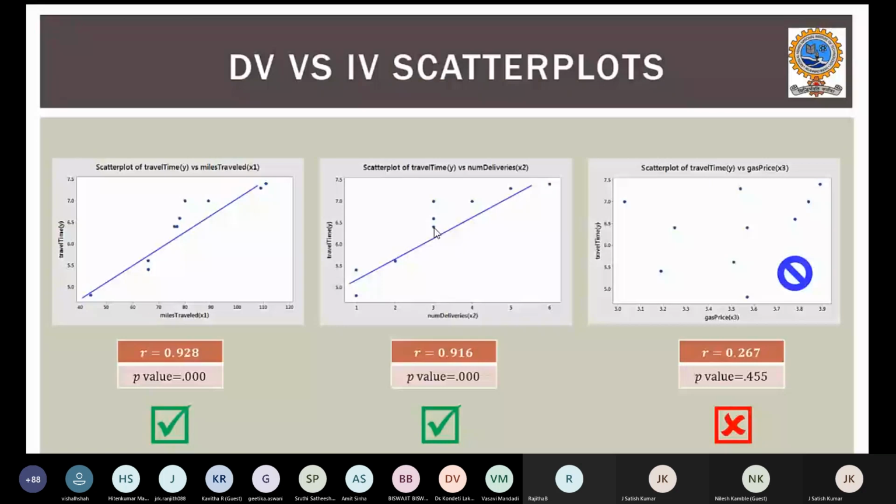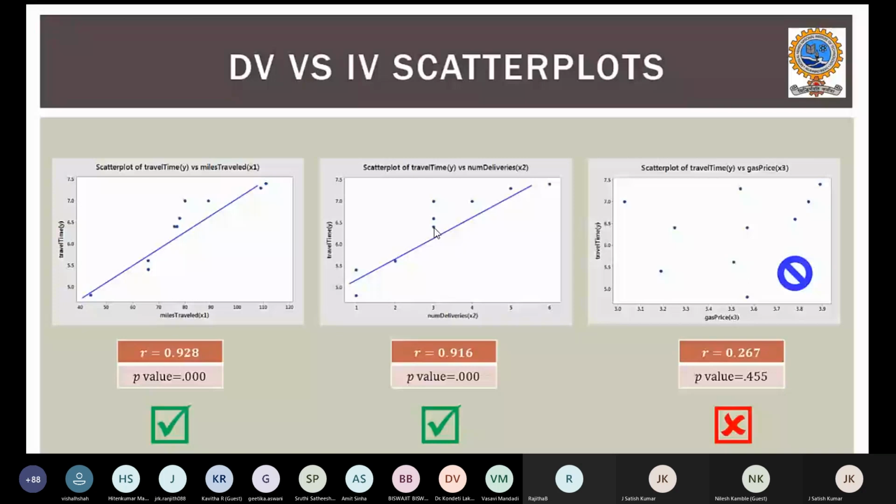I explained in the previous simple linear regression how the R value can be calculated using R square. You can take the square root. If you have doubts, you can refer to the slides I shared on simple linear regression, how this R value can be determined. Again, the P value is the significance of how my relationship will be interpreted for the null hypothesis. When I assume a hypothesis, the significance level of that assumption is determined by the P value. Ideally, if it is 0, then we can say that yes, they can be considered. If it is beyond some value, then we will not consider it.